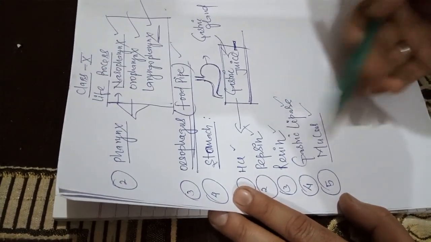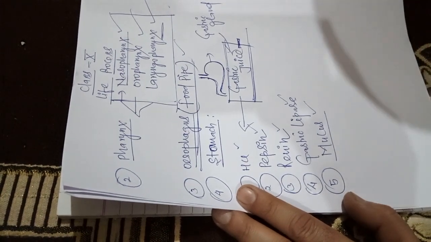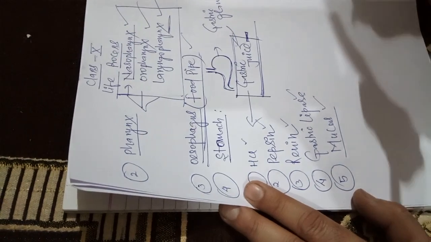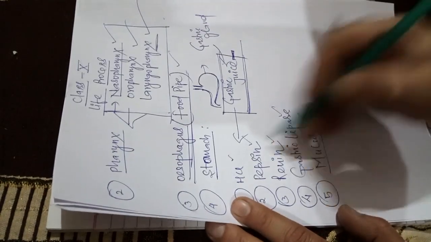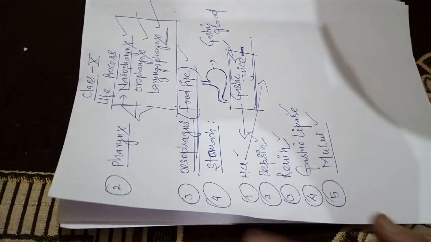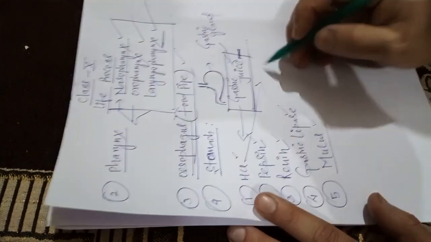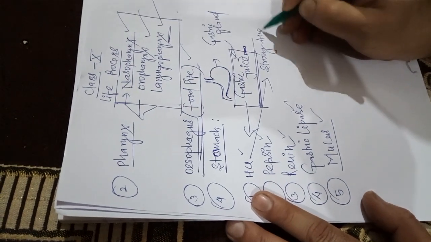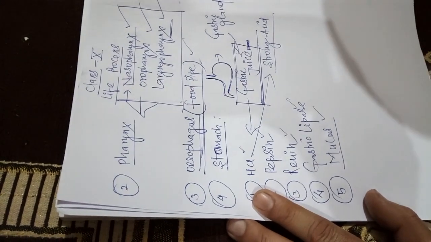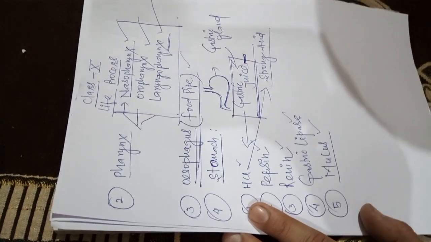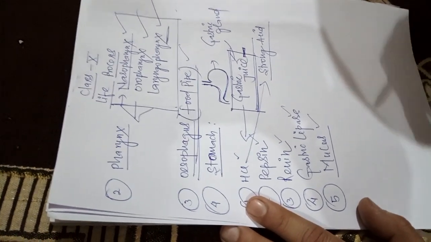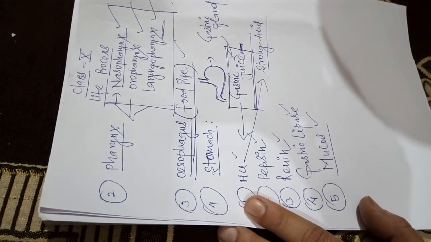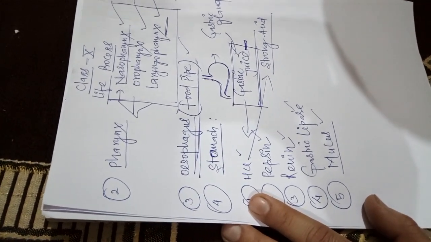All these components of gastric juice perform different functions, and they help in the digestion process also. HCl first. HCl, you know, is a very strong acid. This acid is present in your stomach, but it does not harm us. How is it possible?